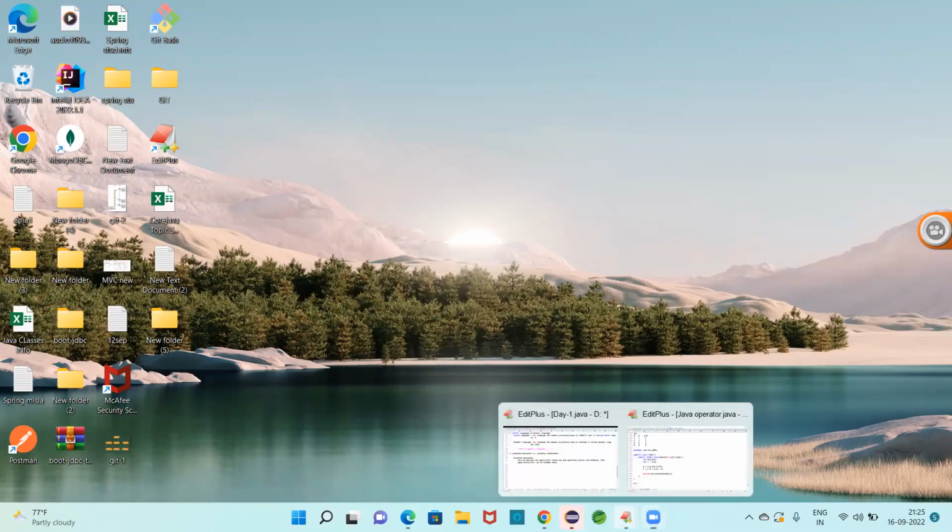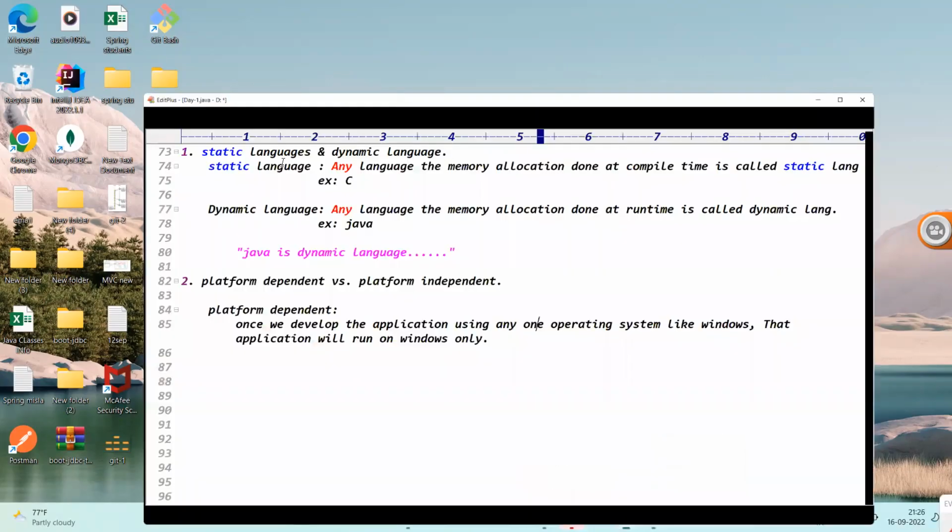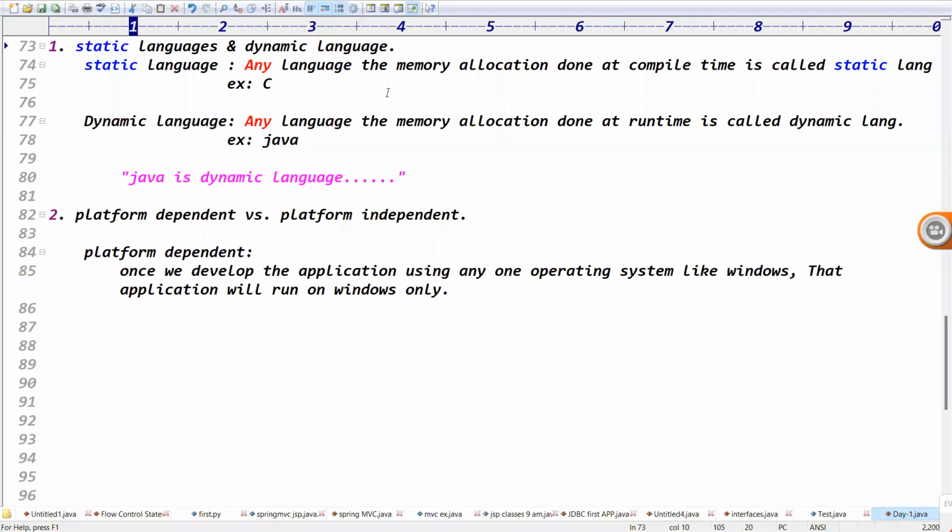Yes, we are talking about the first point of today's class: static language versus dynamic language. Any language where memory allocation is done at compile time is called a static language. Generally, we have two steps: the compilation step and the execution step. An example is the C language. But any language where memory allocation is done at runtime is called a dynamic language.